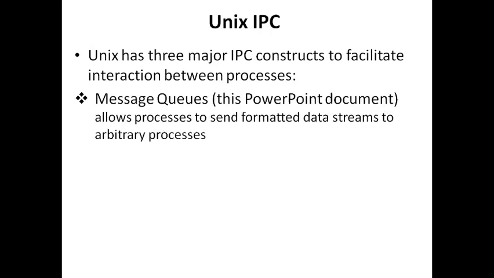The first one is the message queue. Message queue is an implementation of message passing. We have seen that when it comes to the implementation of IPC, there are two options available. One is shared memory based IPC and the other one is message passing based IPC. Most operating systems offer both schemes by providing the system calls necessary for invoking either shared memory or the message queue. So message queue is also provided by the Unix operating system, which allows processes to send formatted data streams to arbitrary processes.